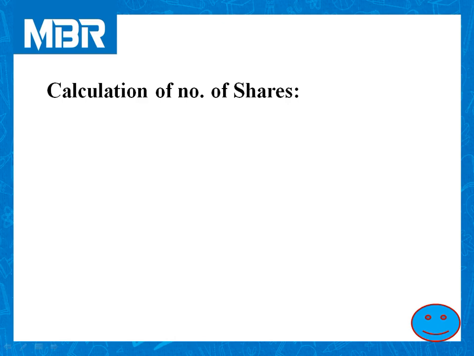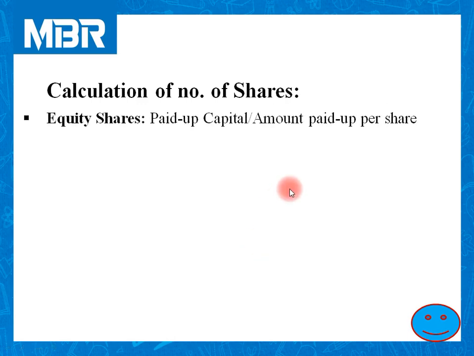And as we all know, without a calculation of number of shares, it is very much difficult for us to calculate remaining items because we need number of shares at so many places. So let us calculate number of shares before starting the process of RPS redemption.